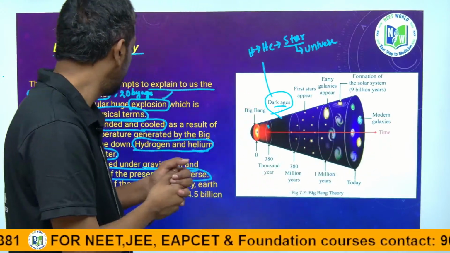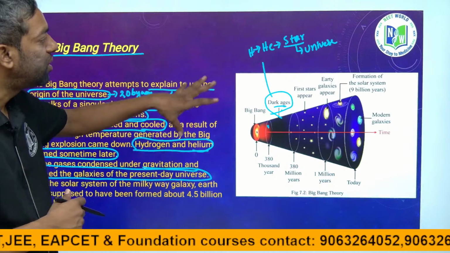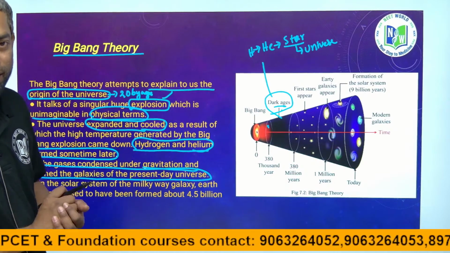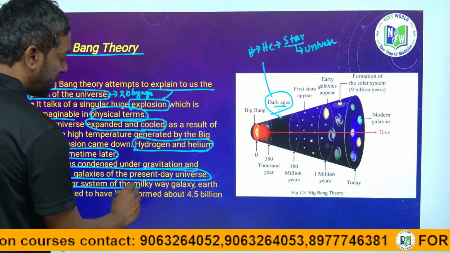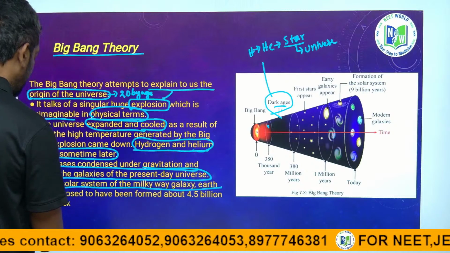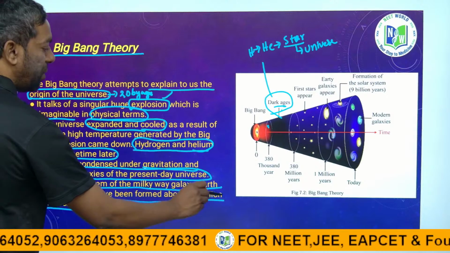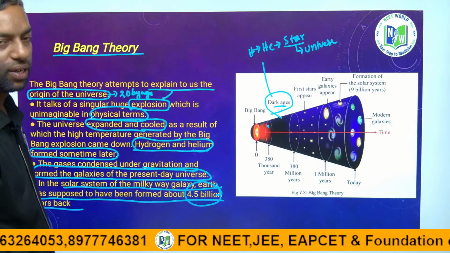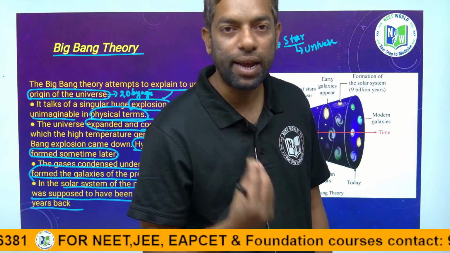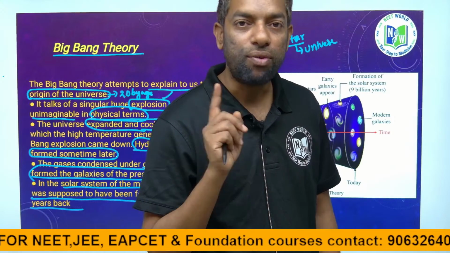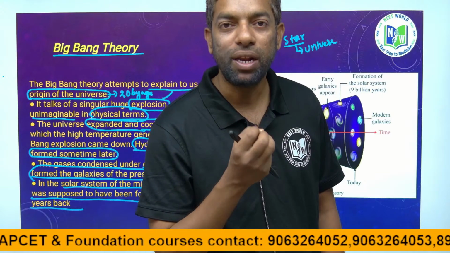After that, material formed which later made the planets. In the solar system, in the Milky Way galaxy, Earth was supposed to have been formed about 4.5 billion years ago. This is a NEET question, guys. Earth was formed 4.5 billion years ago. The universe was formed 20 billion years ago.